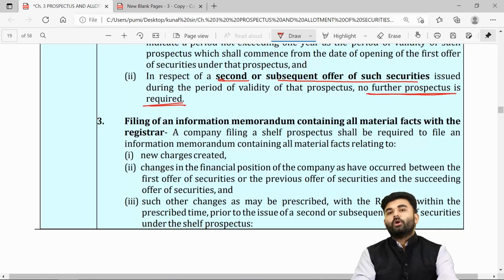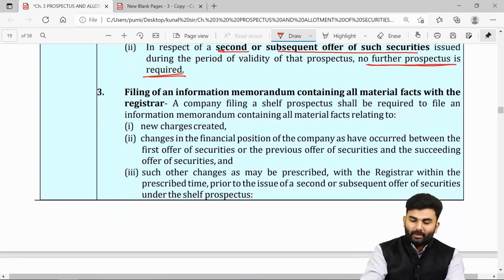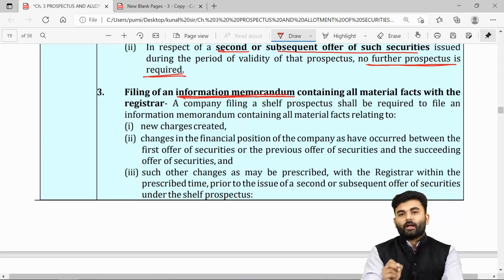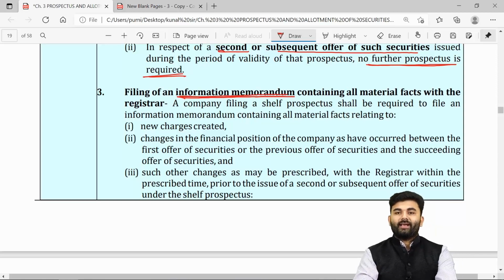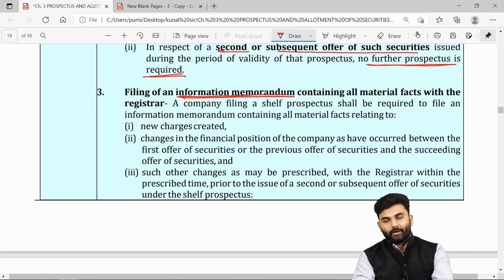Sir, then how will the investors come to know that the company is in further need of money, and how will the investors come to know about the changes which have occurred from the previous issue to the current issue? The lawmaker says that the company will have to file a document called information memorandum.